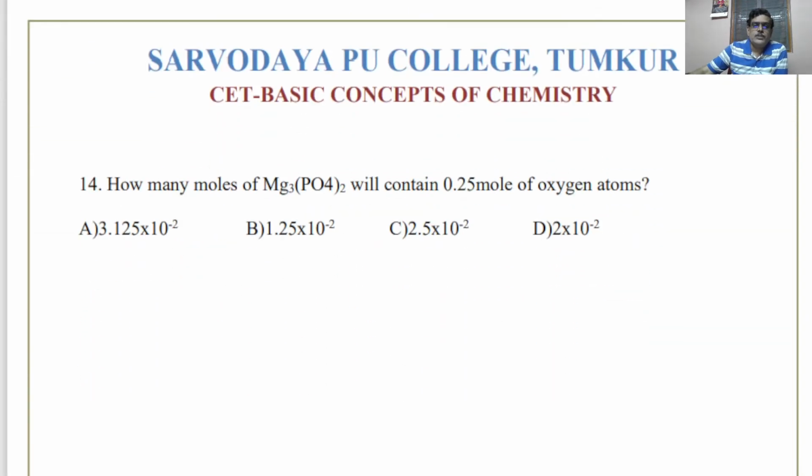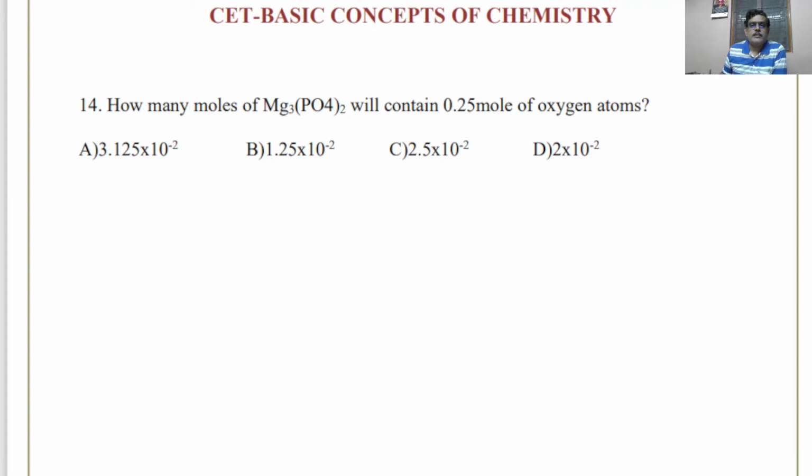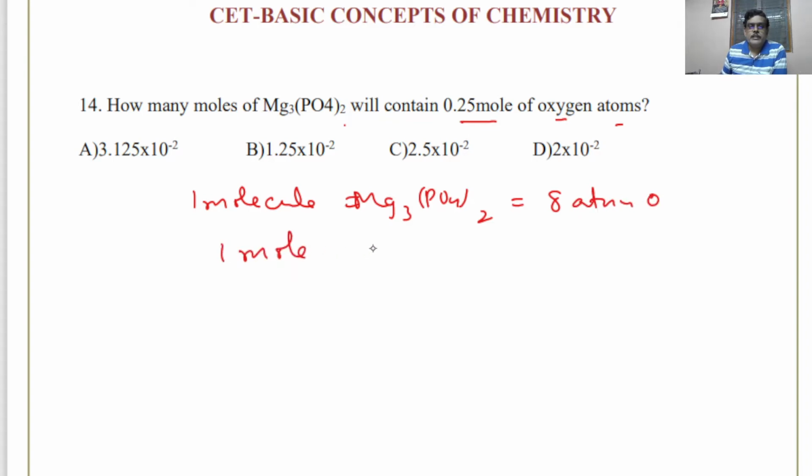How many moles of magnesium phosphate will contain 0.25 mole of oxygen atoms? See, 1 mole of... Okay, we can take a molecule as well. 1 molecule of magnesium phosphate. So how many atoms of oxygen are there? 4 into 2. You can see here 8 atoms of oxygen are there. Therefore 1 mole of magnesium phosphate will have 8 mole of oxygen atoms.